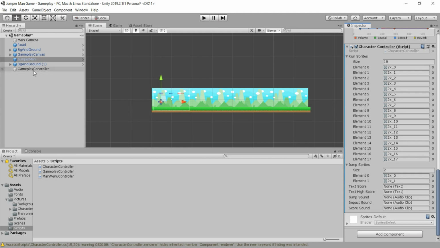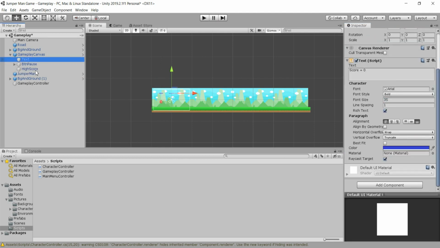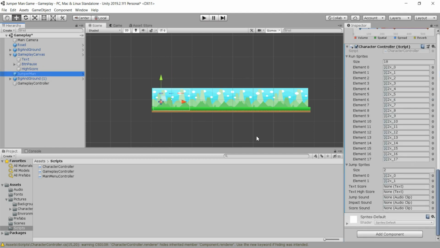Then the text score will be our score from the canvas. So there is our gameplay canvas. This is that text, so I just make sure that this is that text, and then we are going to drag that text into our empty slot right here. So this is the text score. The text for the high score will be this high score text, of course, right here.